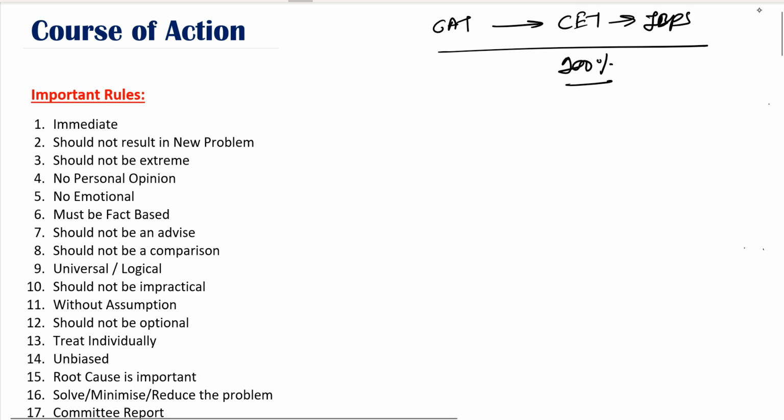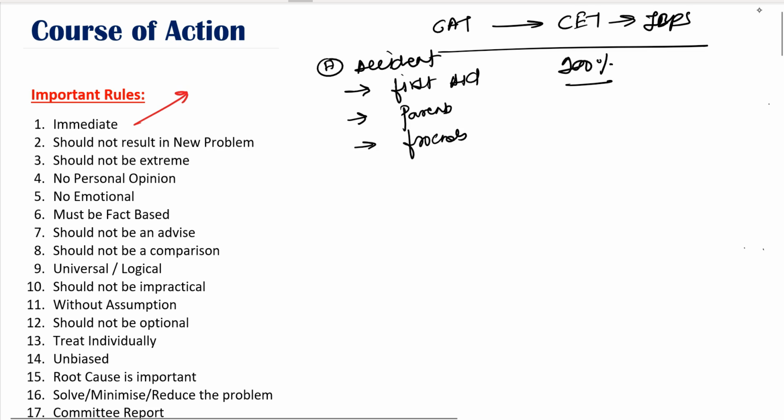Now, the first and foremost important rule as far as course of action is concerned is that it must be immediate. Whatever solution you want to mark must be immediate. Let's take an example. Say somebody has met with an accident. What can be the course of action? First, the first aid that needs to be applied on the person. Then calling his parents, then probably updating his friends, and so on.